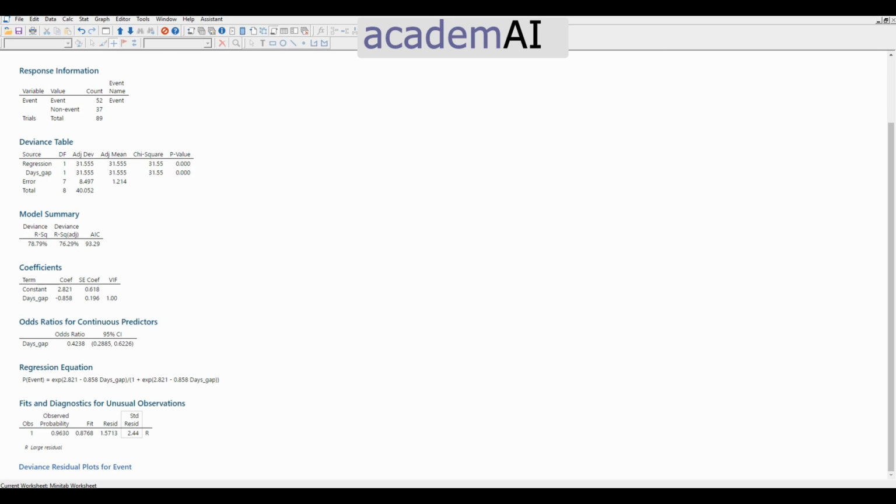One thing to note is that the first observation is considered to be a large residual. It is beyond the 2 sigma line, at 2.44 standard deviations from the center line. So this seems to be a big outlier. Other than that, the data points are fairly okay. All right. Let us have another look at the worksheet.